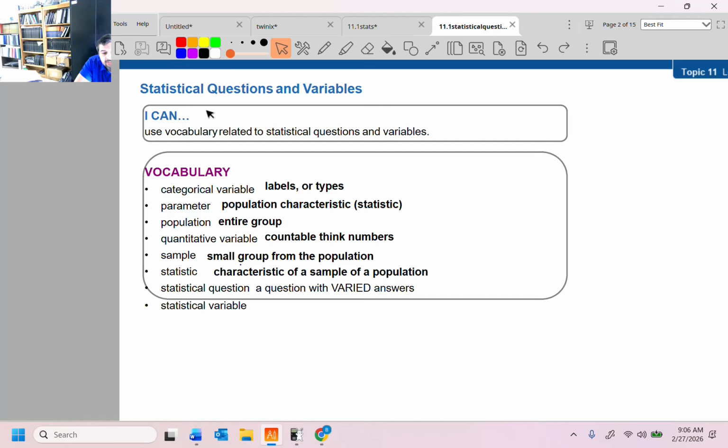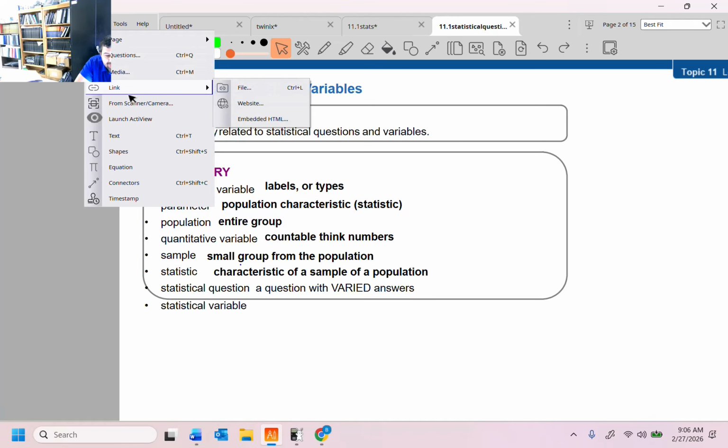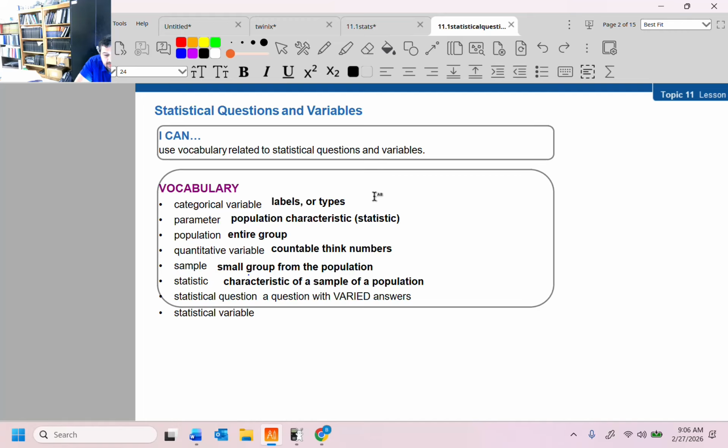Categorical variable, also called a qualitative variable, which is a label or a type. It could be something such as colors, you know, colors of a person's eyes. That's a categorical variable. Favorite sport, those are categories.